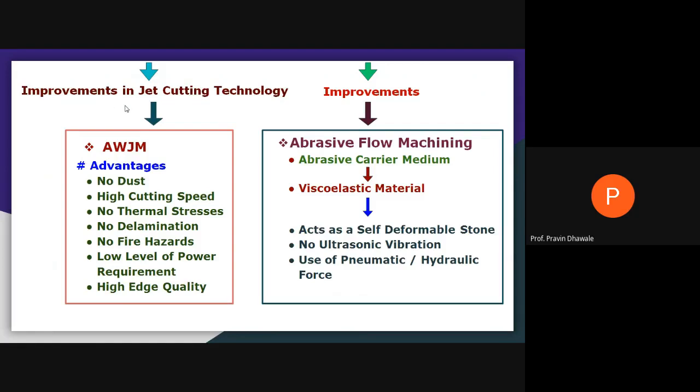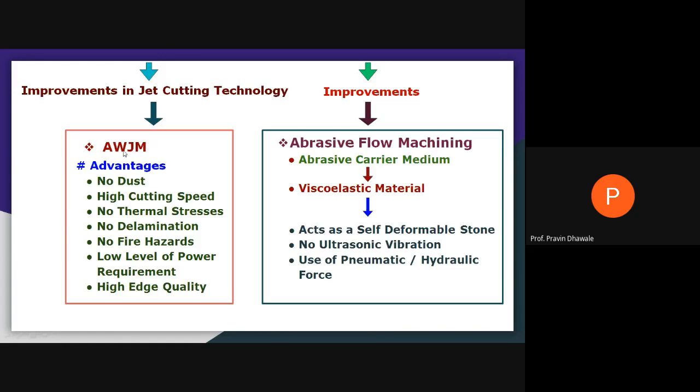And what will be the improvement in abrasive flow machining? The abrasive carrying medium will be a viscoelastic material and act as a self-deformable stone. No ultrasonic vibration is required, and they use pneumatic and hydraulic force to remove material from the surface of the workpiece.